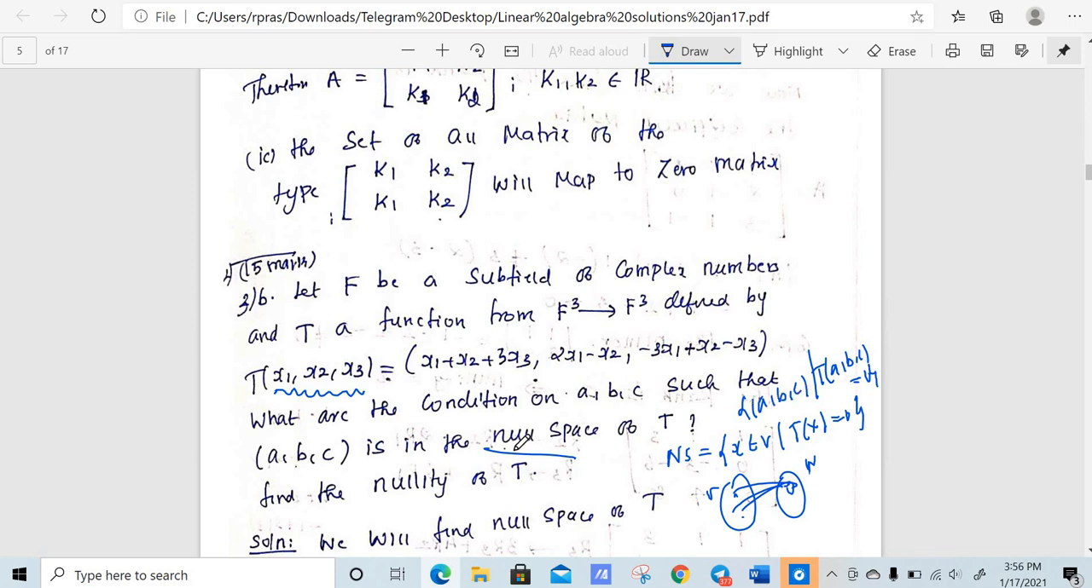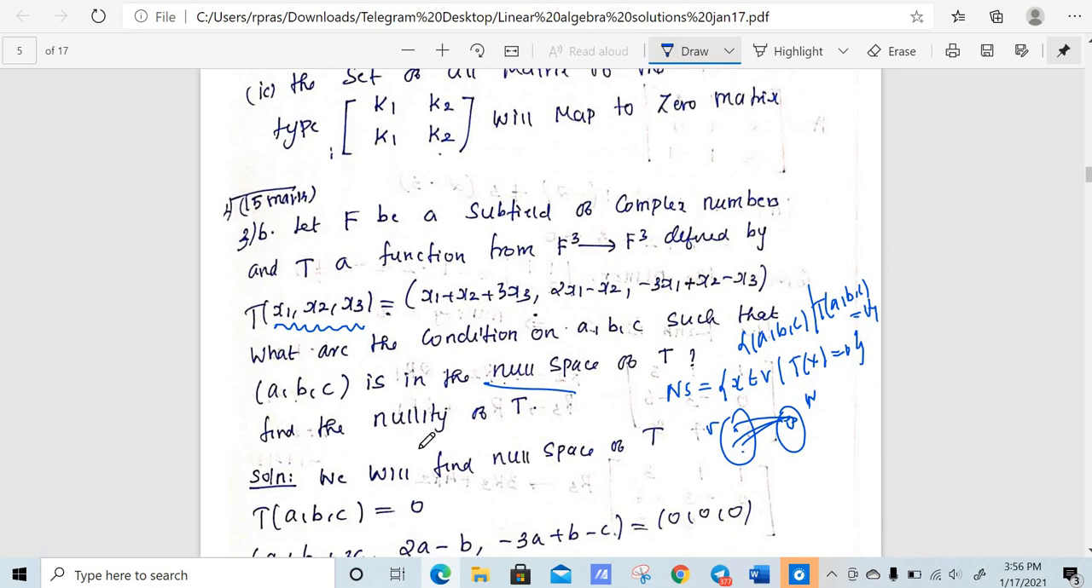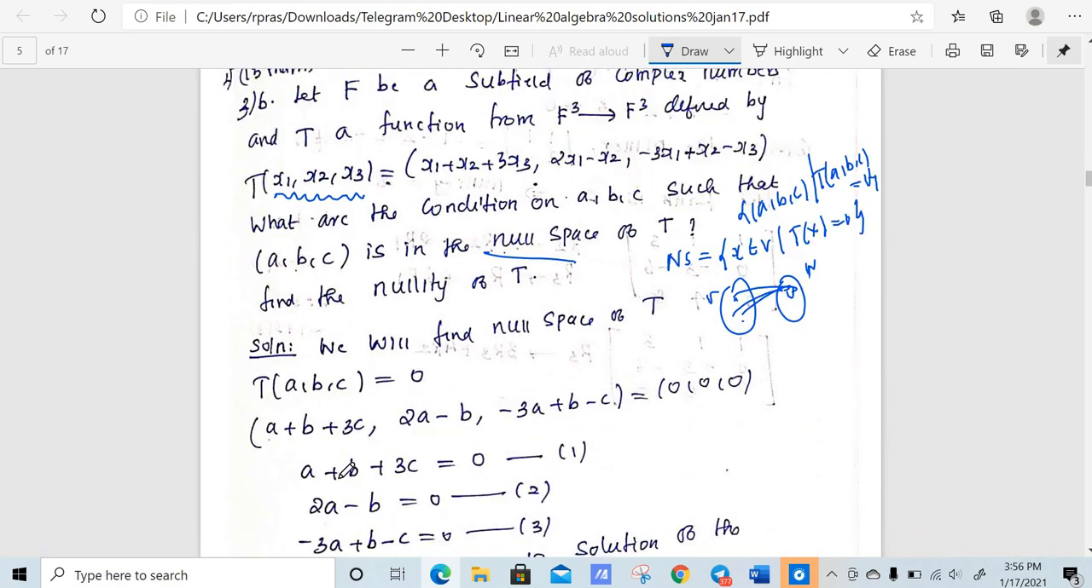What is the condition they are asking? I need to find the dimension of this null space, that is the nullity of T. So we need to find all (a, b, c) such that T of (a, b, c) is equal to 0. They have given T of x1, x2, x3 is equal to x1 plus x2 plus 3x3, 2x1 minus x2, minus 3x1 plus x2 minus x3. So in place of x1, x2, x3, you just replace by a, b, c. You will have a plus b plus 3c, 2a minus b, minus 3a plus b minus c is equal to 0, 0, 0. So just equate.